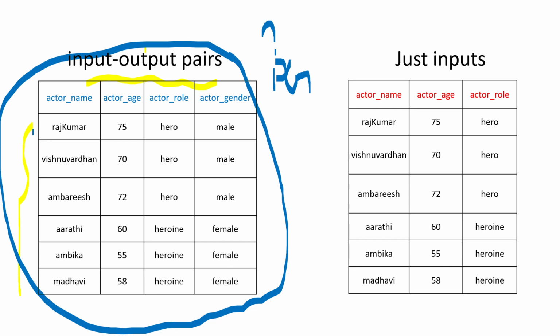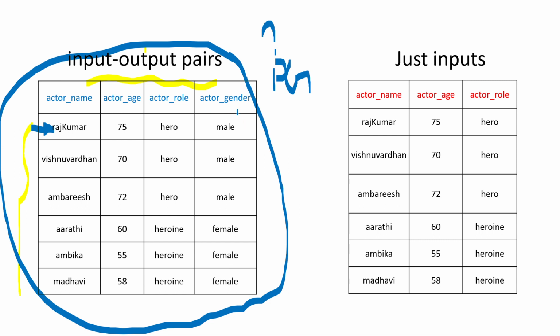Gender of an actor given the actor details like this. For example, Rajkumar, 75, hero. If this is the given detail, then your machine has to predict whether the gender of that actor is male or female. So as the problem statement says, you need to predict the gender of the actor, and look at the data set.